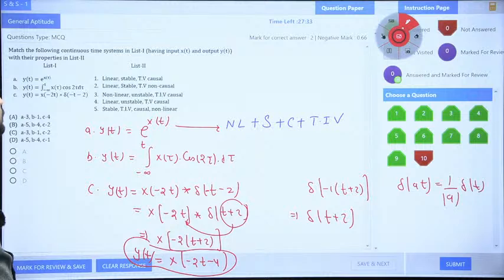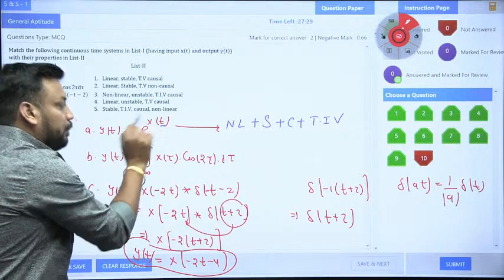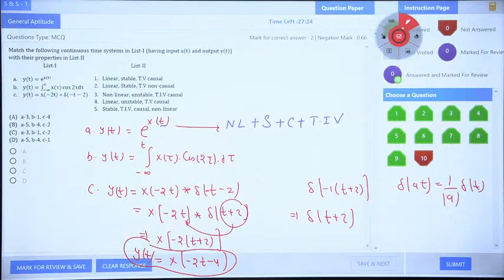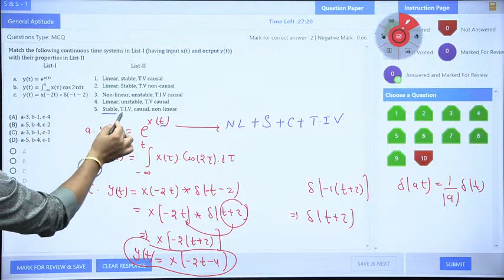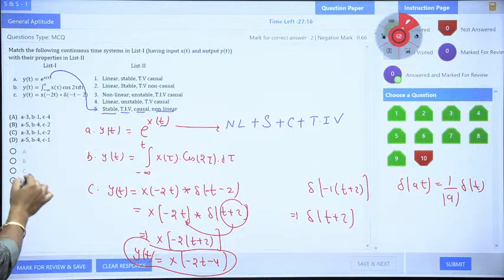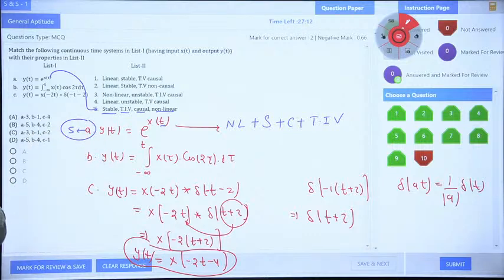Past and present, yes. Because it is x of t, it is depending on the present value only, not even t plus 2. If t plus 2, then it is non-causal. So it means A goes to what? Stable, time invariant, causal, non-linear. A goes to 5. I am writing here A goes to 5. If A goes to 5, then option C is eliminated. Now I need to check B also.